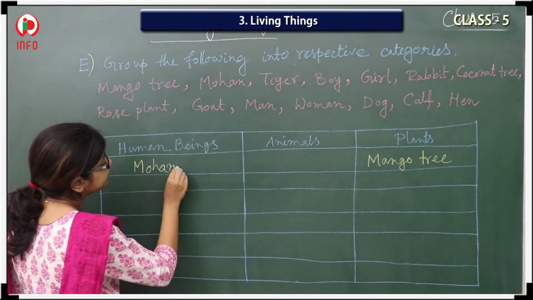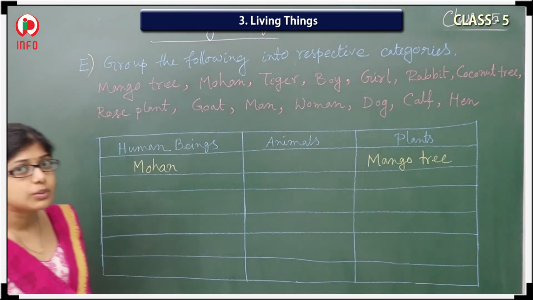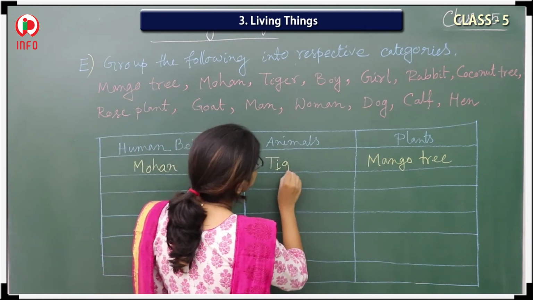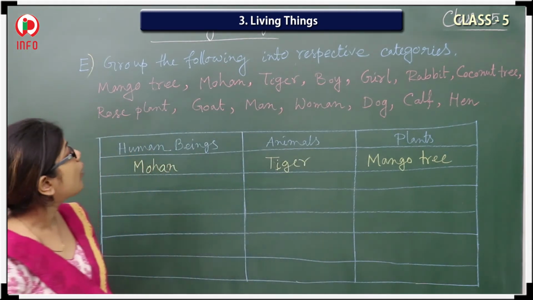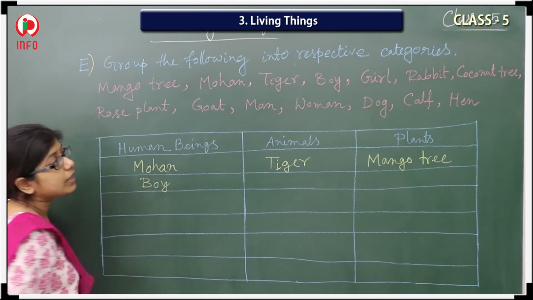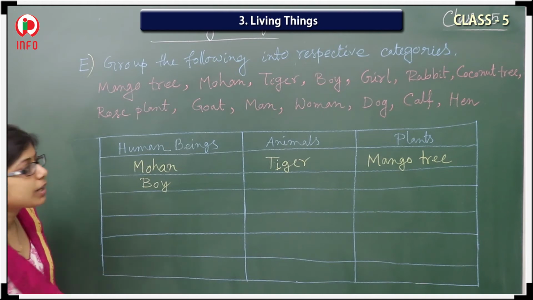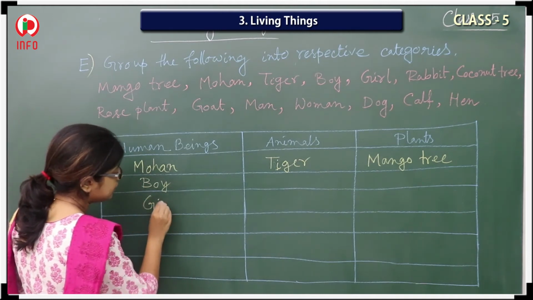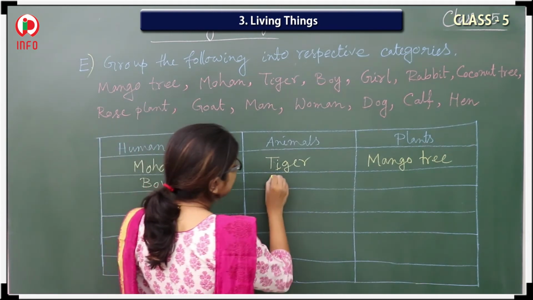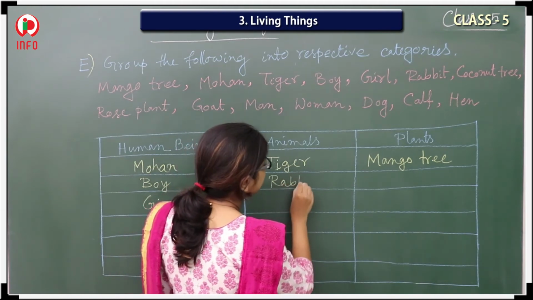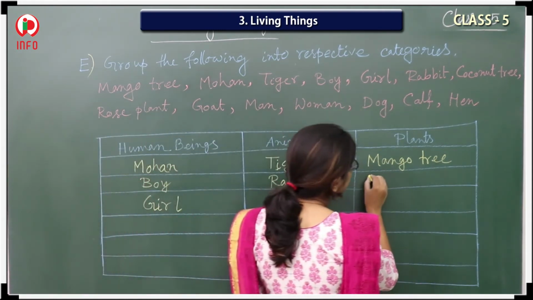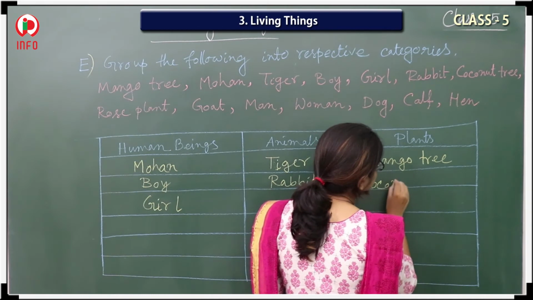Next one, the tiger. Tiger is a kind of animal, so I will write here tiger. Next one, the boy. Boy is also a human being, so I have to write here boy. Next, the girl. Girl is also a human being. I will write girl here. Next, the rabbit. Rabbit is also a kind of animal, so here I will write rabbit. Next, the coconut tree. Coconut tree is a plant, so I will write here coconut tree.